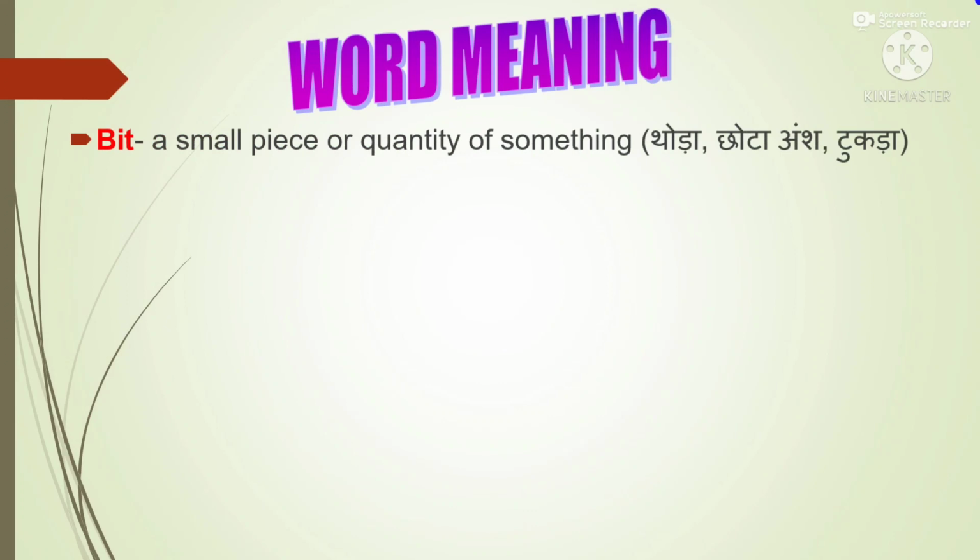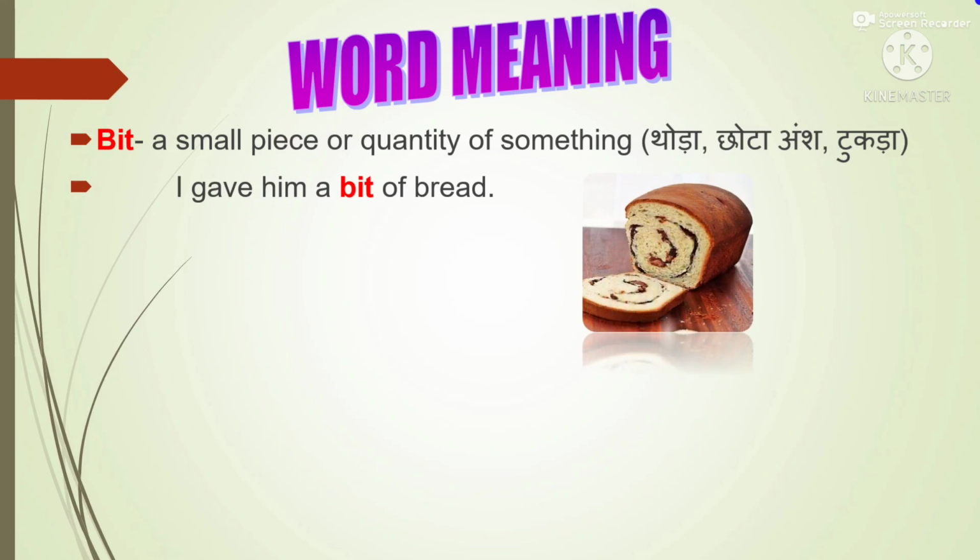Now we will discuss some word meanings. First one is bit. Bit means a small piece or quantity of something. Thoda, chota ansh, tukda. Sentence: I gave him a bit of bread. Another sentence we can make: give me a bit of pepper.